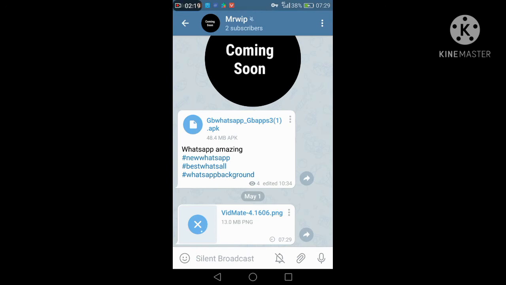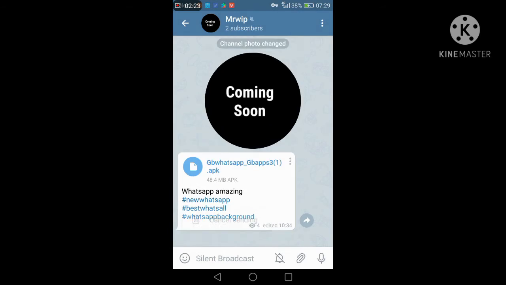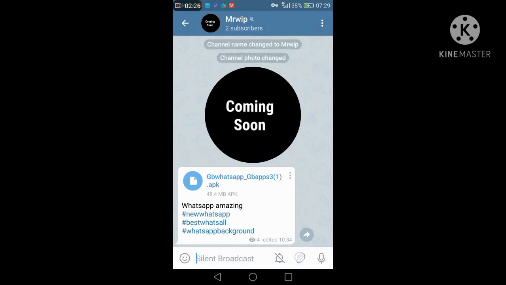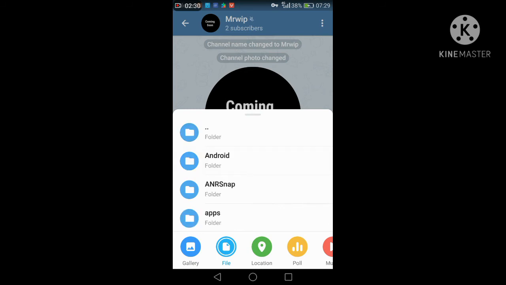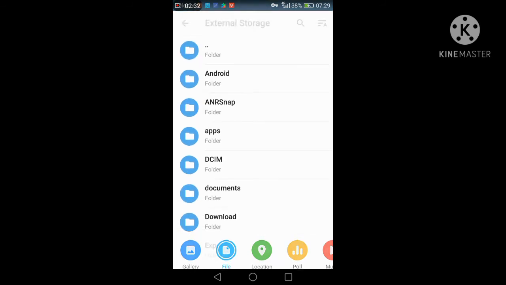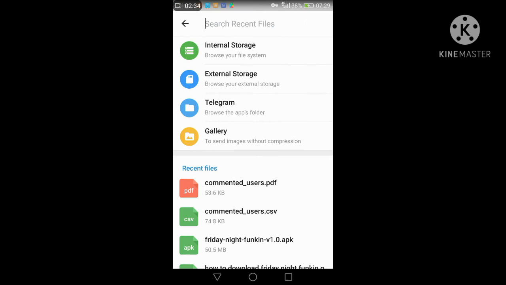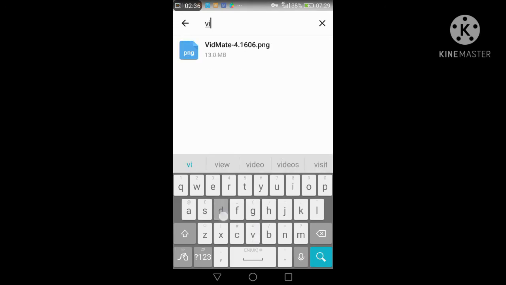In file, external storage, search here for Redmate, and this is the Redmate.